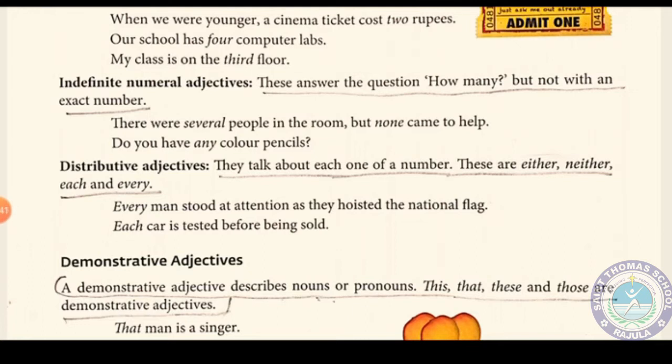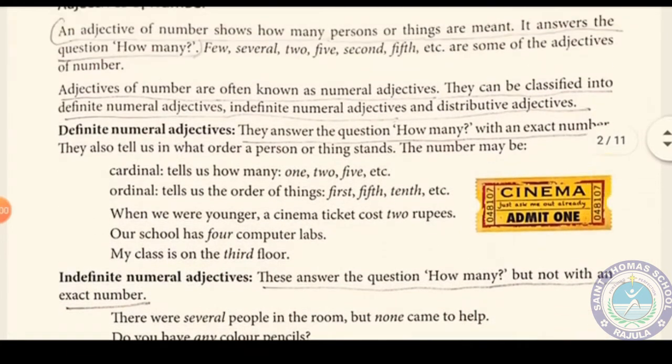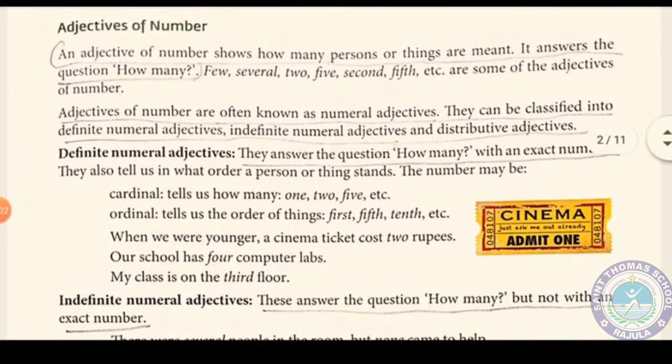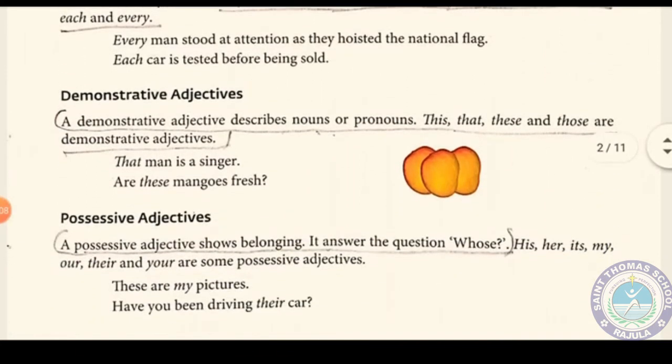Each car. It shows the distributive adjective. It shows the distribution, meaning from which car it is sold, each car which is tested before it is sold. So it is a distributive adjective. So in a way there are 3 types of numeral adjective: one, definite numeral adjective, indefinite numeral adjective, and third is distributive adjective.